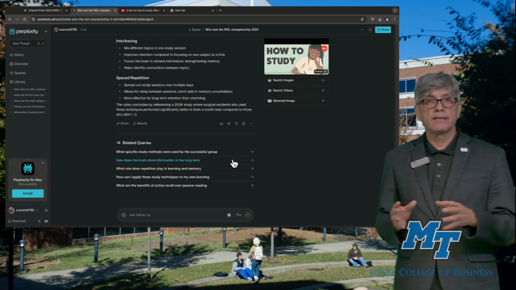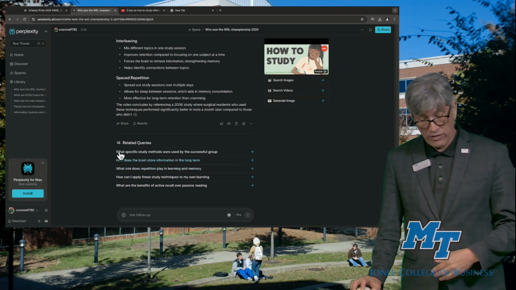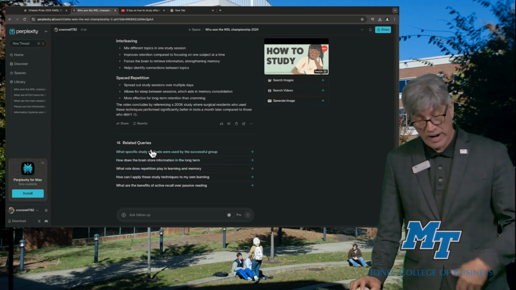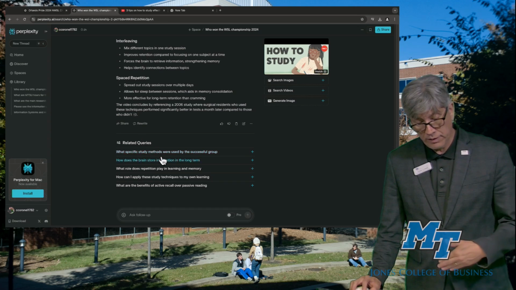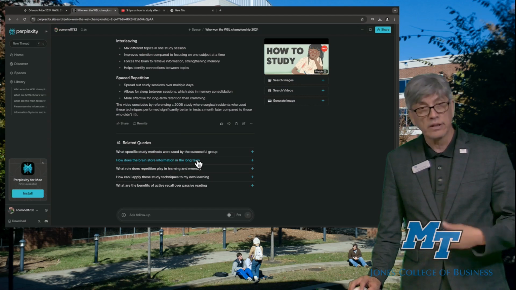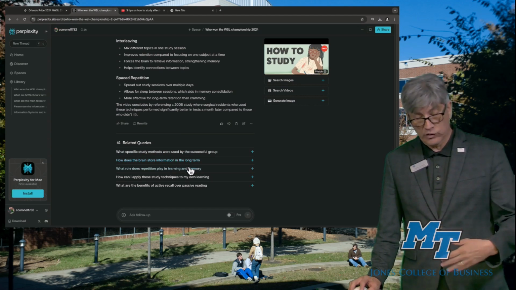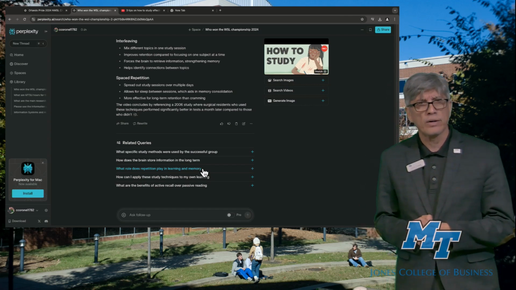One of the other things that Perplexity does very well is suggesting additional questions about the topic that you are querying. As you can see, what specific study methods were used by the successful group? How does the brain store information in the long-term memory, etc.? So it suggests more questions to learn more about the topic. Perplexity is very good at that.